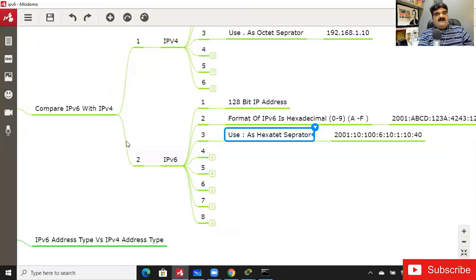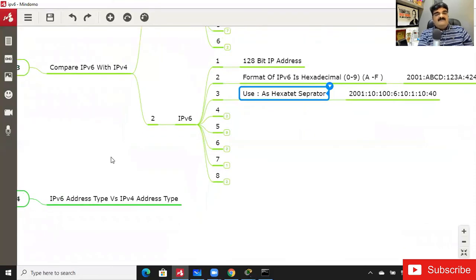This is a comparison of IP version 6, and then we will talk about IPv6 address types, live IP, fake IP. All your confusion will be very clear whenever we finish this particular mind map. I'm giving you a guarantee that you will be more comfortable with IP version 6 than IP version 4. Learn step by step and it will be easy for you. So this is the end of the day, and tomorrow we'll talk about this theoretical topic.